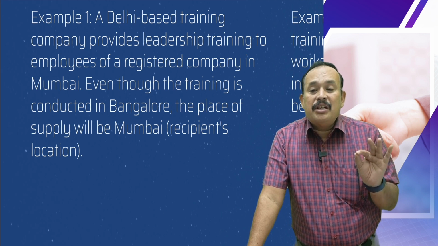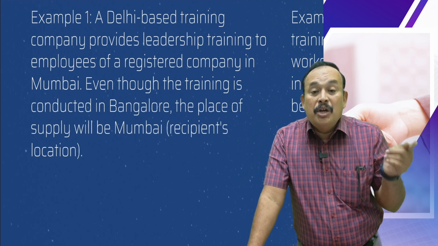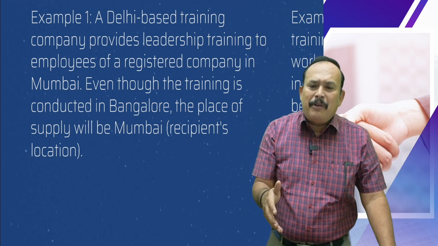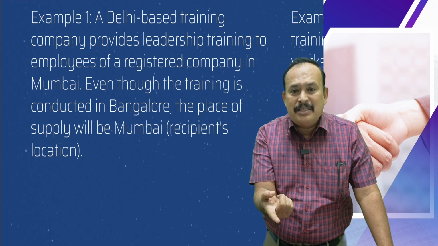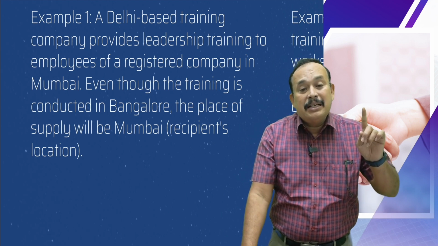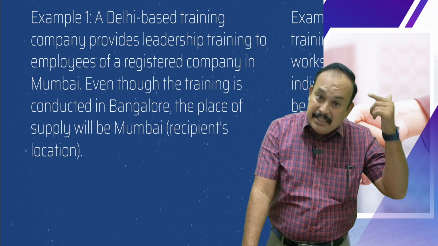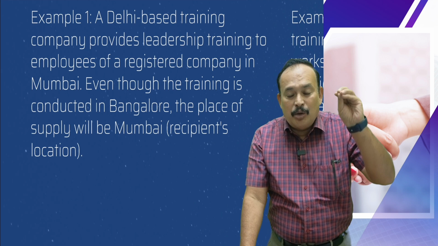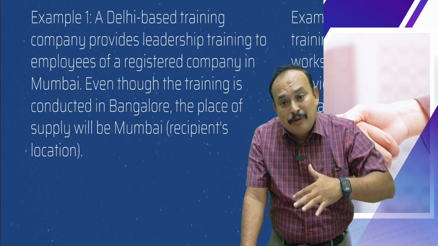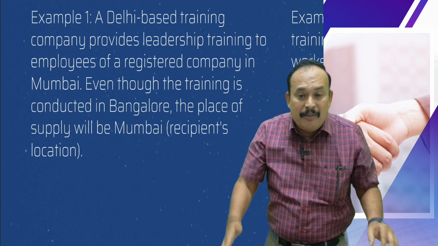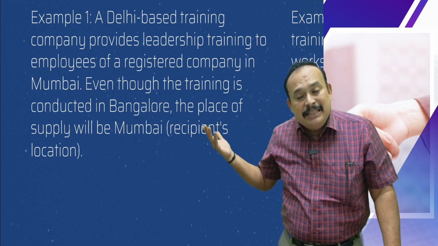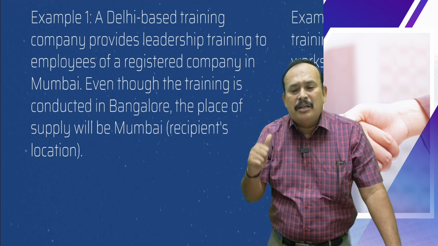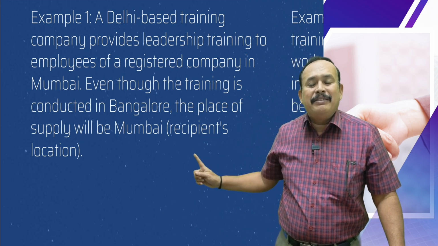The location of the recipient, because the recipient is a registered person. Even though the training is conducted in Bangalore, performed in Bangalore, but for whom do I perform the services of leadership training? To a Mumbai based company which is a registered person. If that is the case, the recipient is a registered person. Enough. The location of the recipient is the place of supply irrespective of the place where I actually performed. In our given example, I performed training to the employees of the Mumbai based company in Bangalore. So what? The place of supply will be Mumbai, the recipient's location.